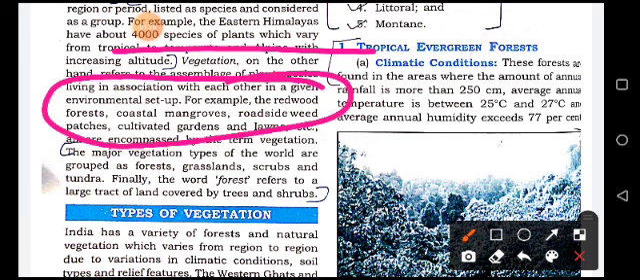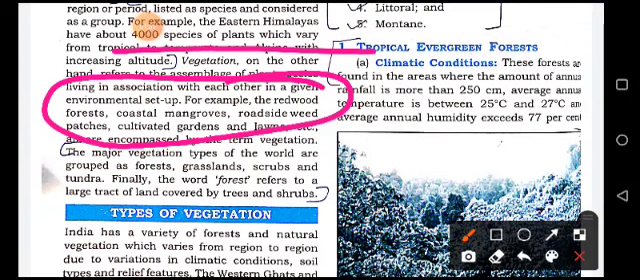For example, the redwood forest, coastal mangroves, roadside weed patches and cultivated gardens and lawns, etc. So, the major vegetation types of the world are grouped as forest, grassland, scrubs and tundra. Finally, the word forest refers to a large tract of land covered by trees and shrubs.